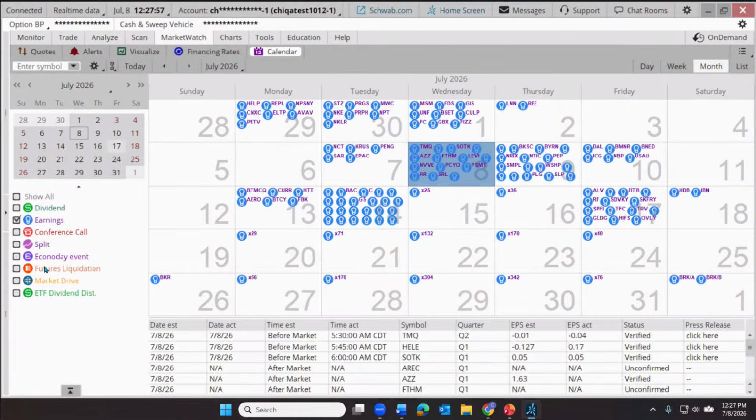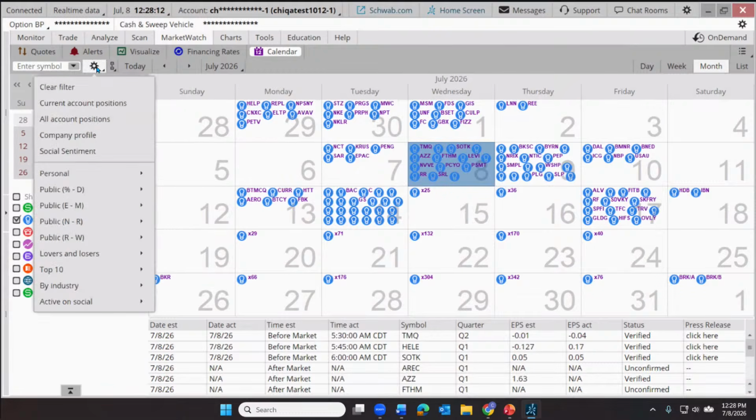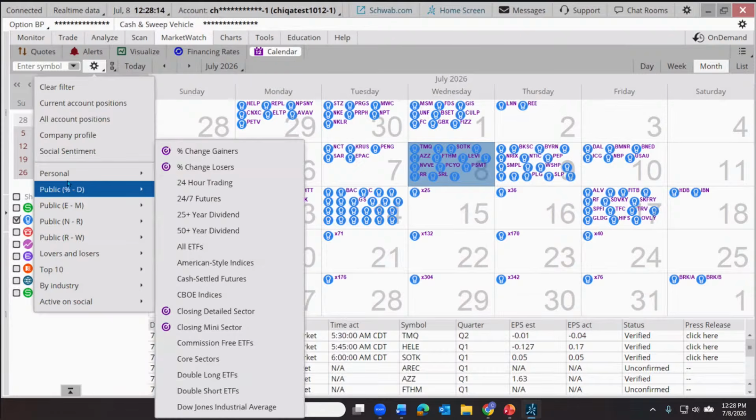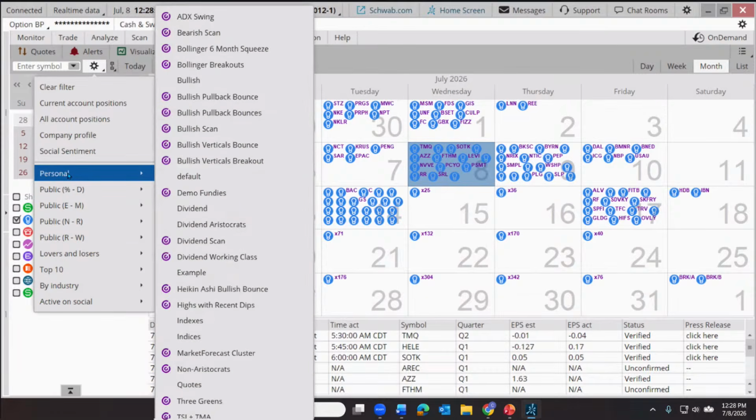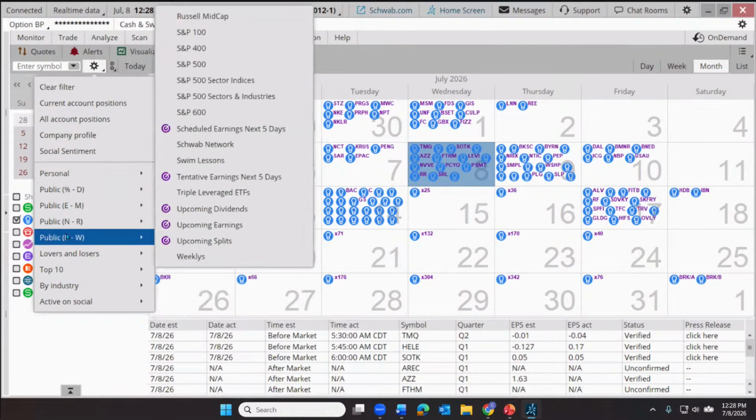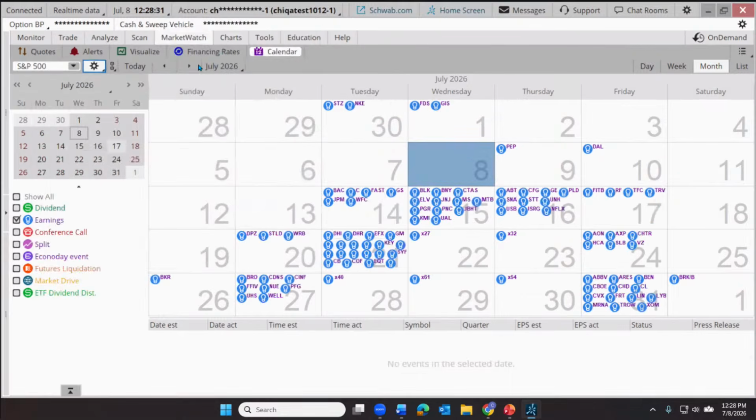Well, even with earnings, there are thousands and thousands of stocks trading out there. Lots of companies announcing earnings. Let's narrow the field a little bit further. Let's pop up here to our gear icon, and I'm going to click on this. And again, we can have access to our personal watch list. We could just look for earnings that are upcoming on stocks that we've been following. Or let's go again to the public watch list that Thinkorswim constructs and provides. And let's look to the S&P 500.